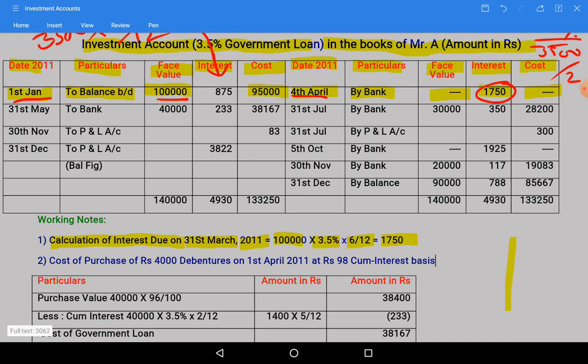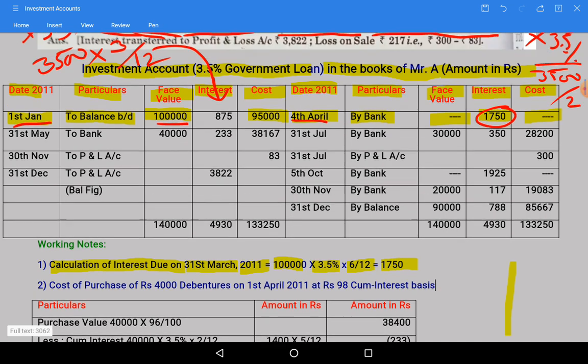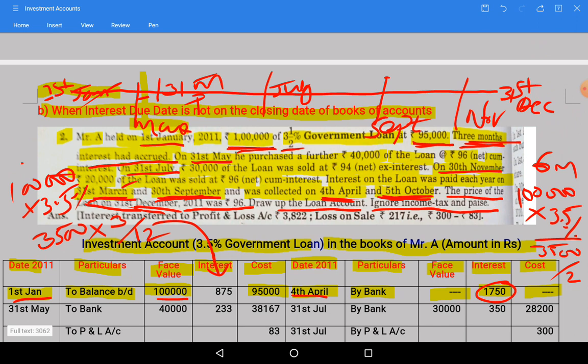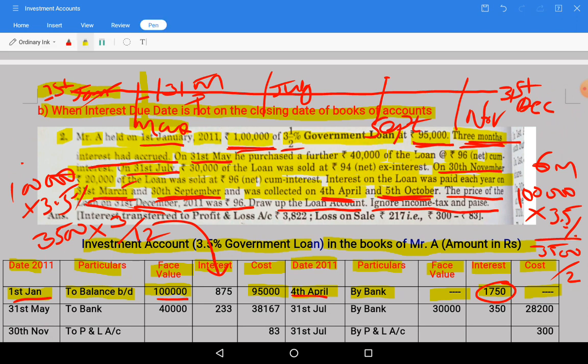Secondly, in the question it is given after this, if you see, 31st May, on 31st May purchased further 40,000 loan at 96 rupees.